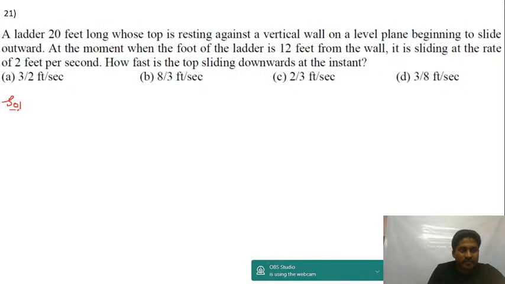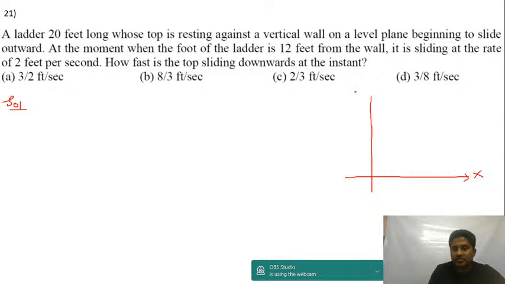A ladder 20 feet long is leaning against a vertical wall, whose top is resting against a vertical wall on a level plane, beginning to slide outward. At the moment when the foot of the ladder is 12 feet from the wall, it is sliding at the rate of 2 feet per second. How fast is the top sliding downwards at the instant? Let's understand the question like this. Alright, there's a similar question in NCERT as well. This is a standard question. Board exam people get it for 5 marks.